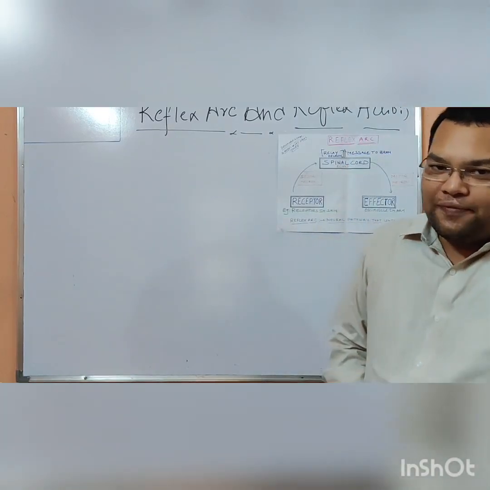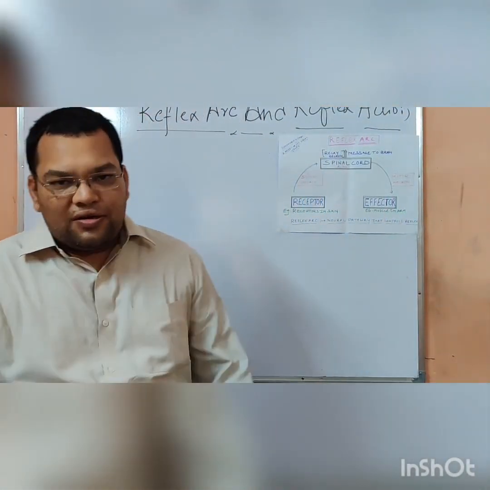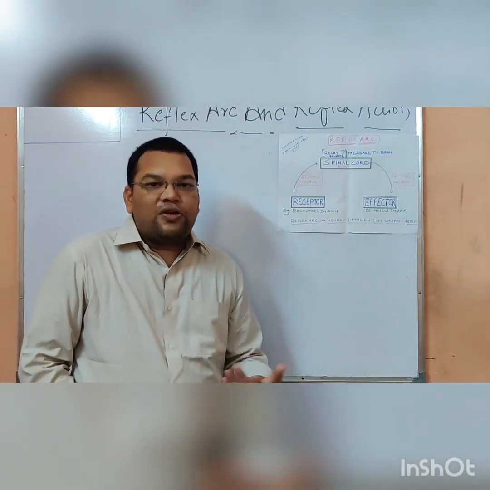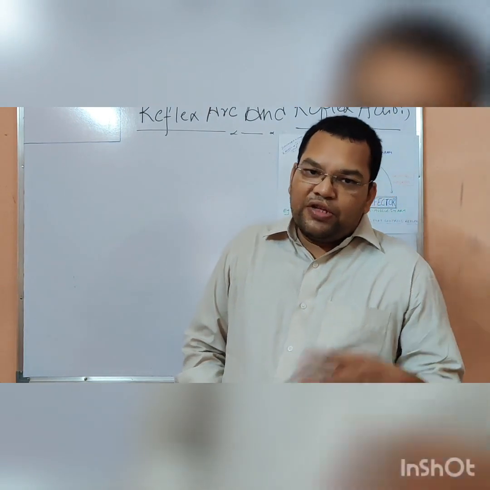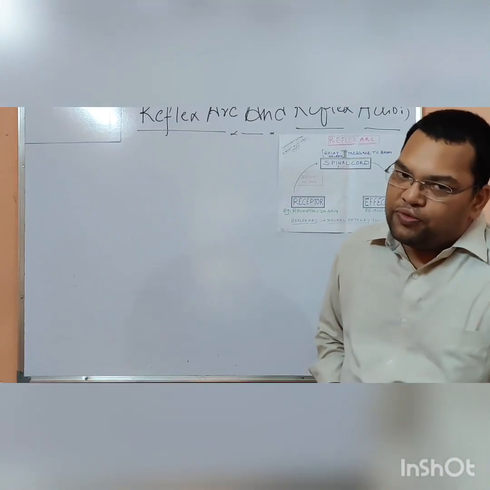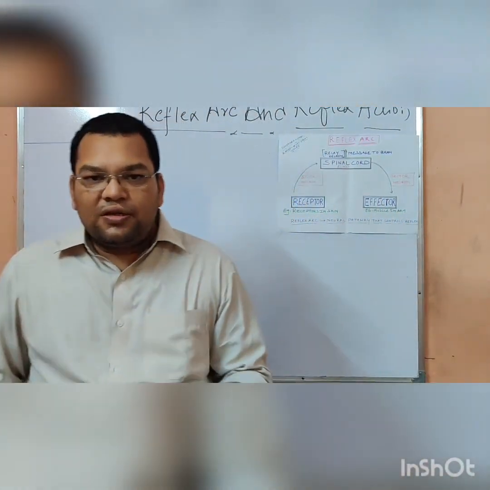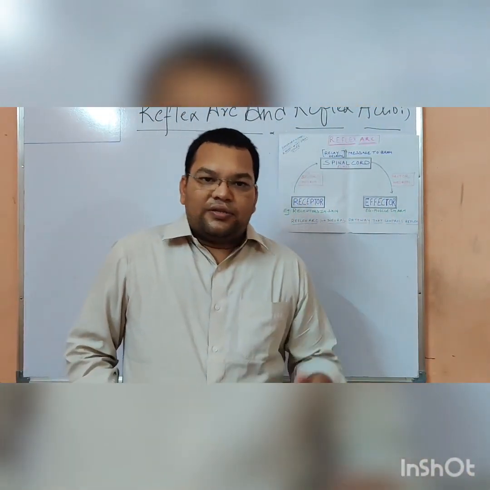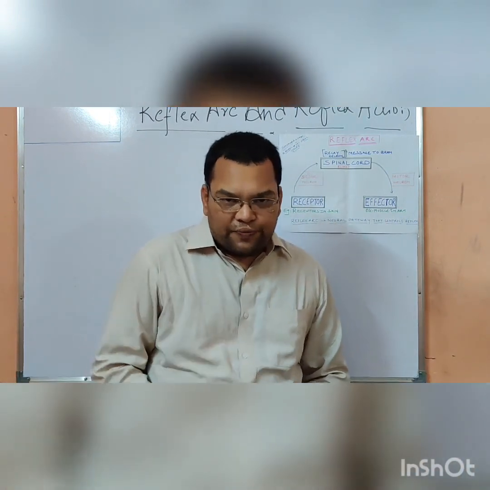Hello students, I am here to continue the chapter Control and Coordination, chapter number 7 of your NCERT book. In the previous video we learned about the structure of neuron, the conduction of the nerve impulse, the receptors, and their sense organs.